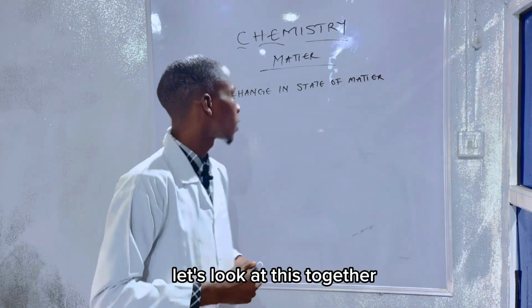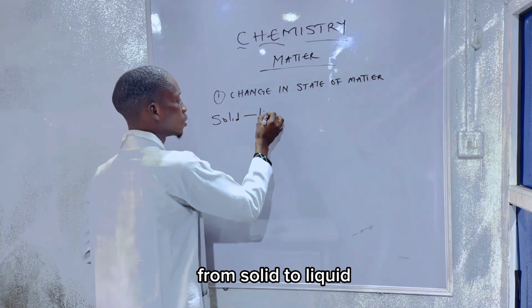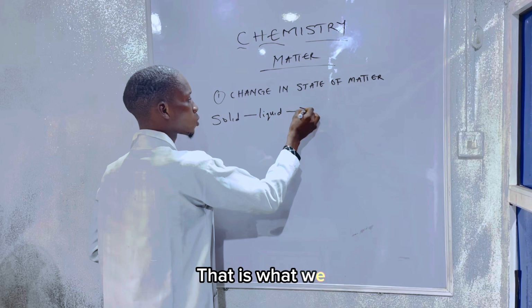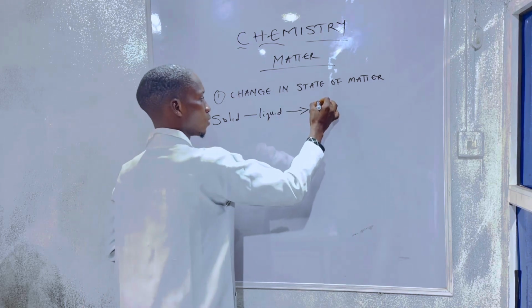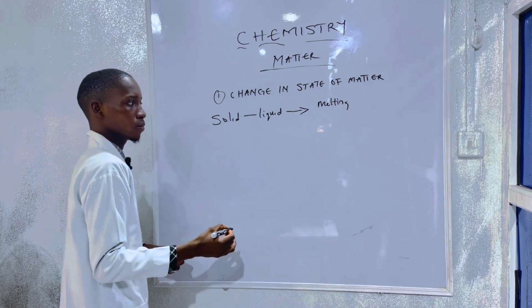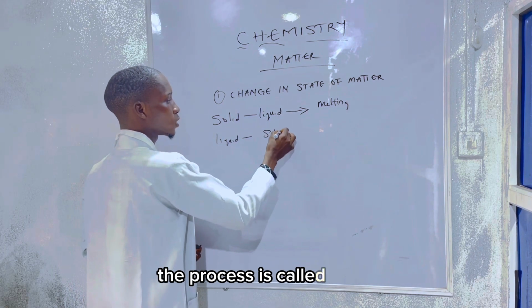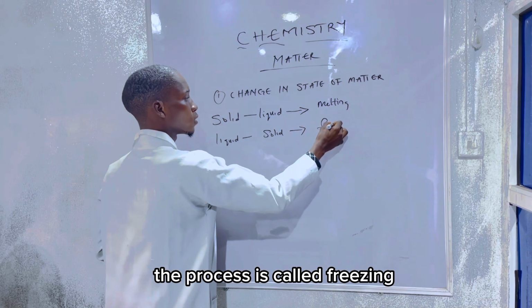Let's look at this together. From solid to liquid, the process is called melting. From liquid to solid, the process is called freezing.